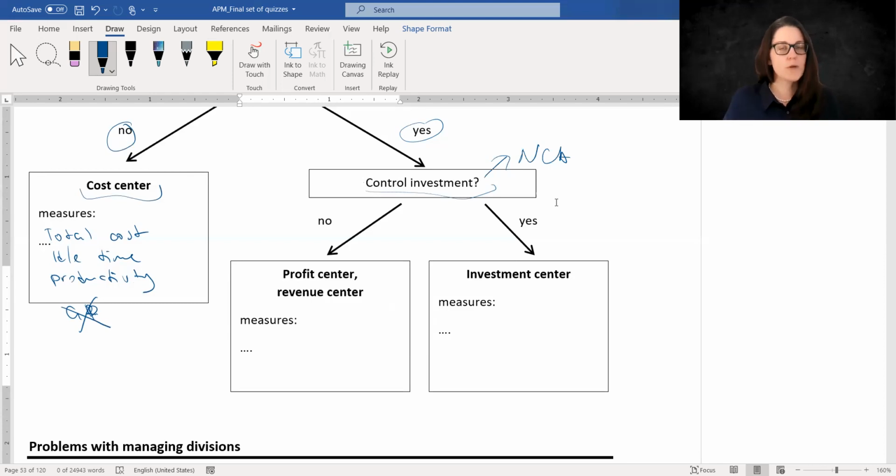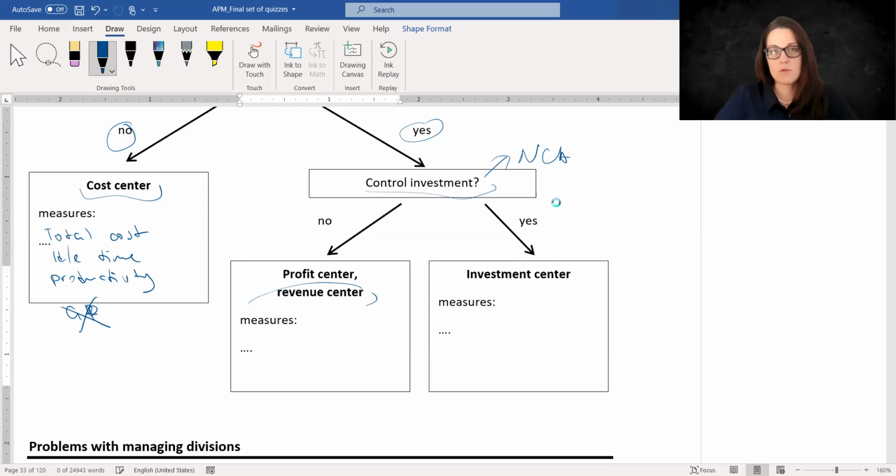They will be treated as a revenue center if they can control revenues, but they cannot control costs. But, well, an example of this could be, let's say, if we are a producer of cars, let's say Volkswagen, and we have a reseller, so we have a car dealer, and they cannot control costs, but they can control the prices and the volume. So we will evaluate them based on revenues.